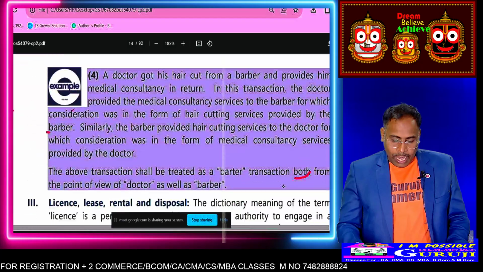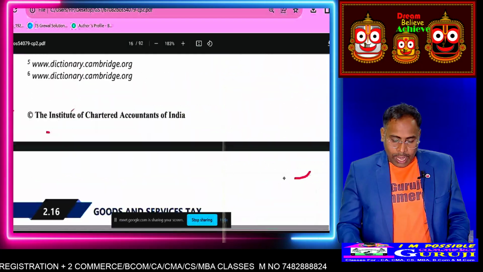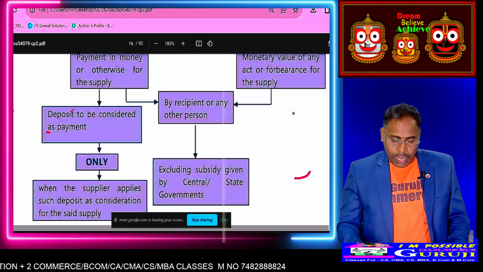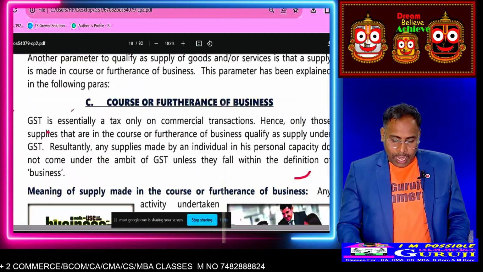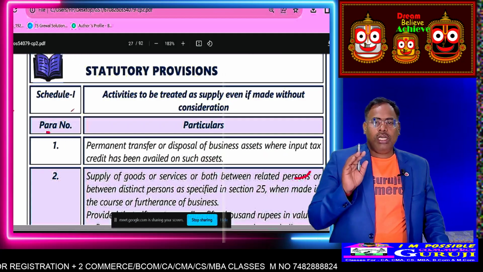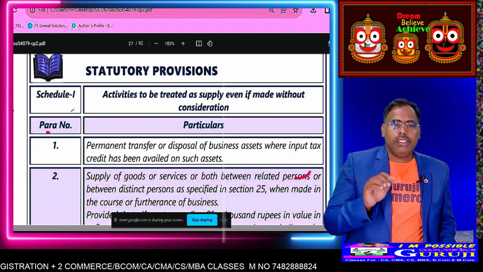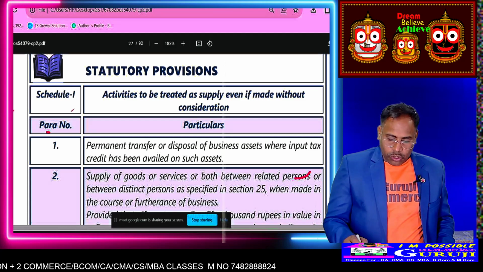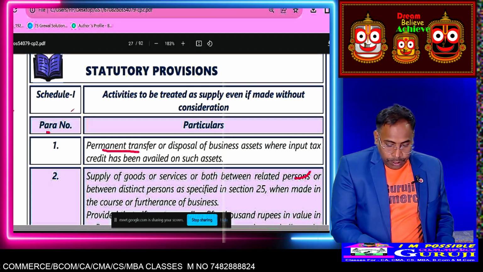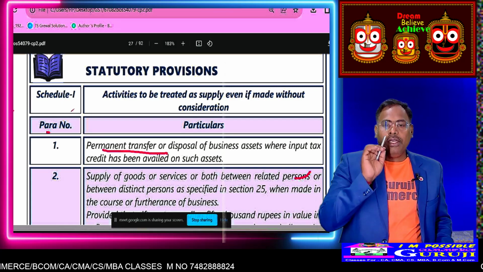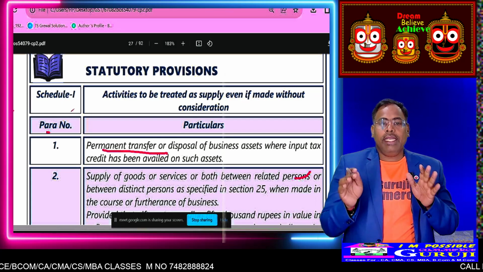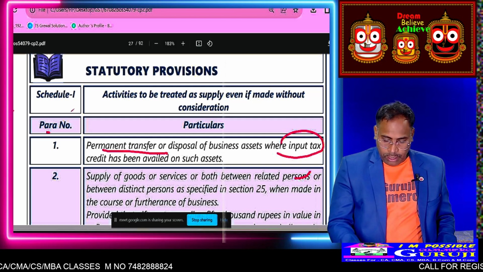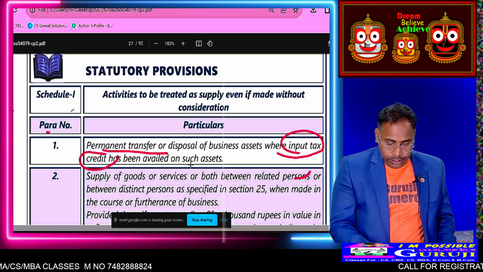Schedule 1 covers the following activities which are called supply of goods or services. First, permanent transfer or disposal of an asset where input tax credit has been availed.